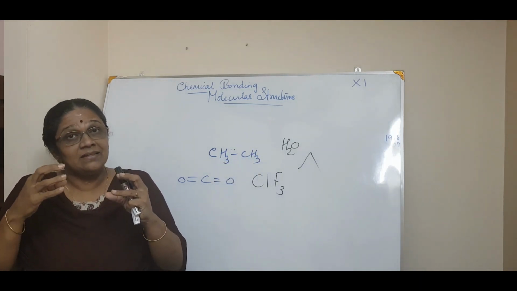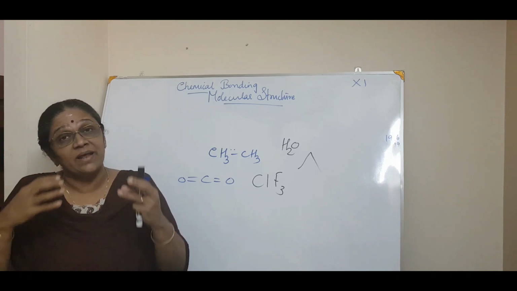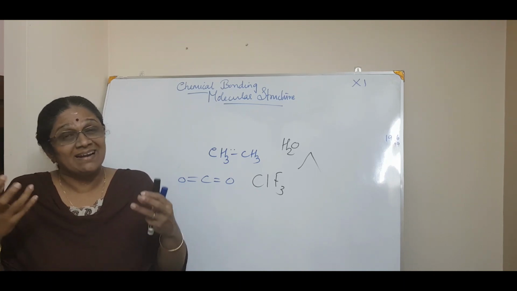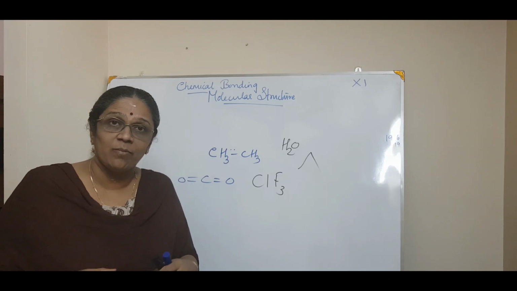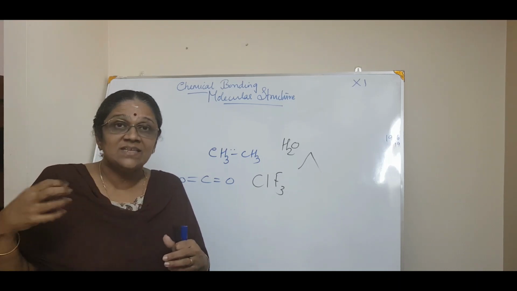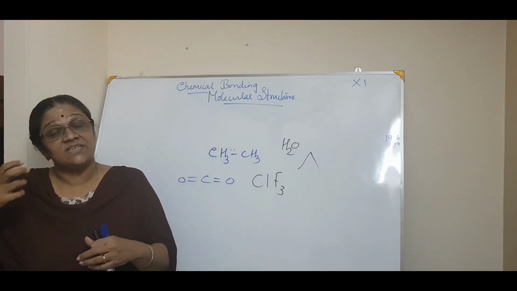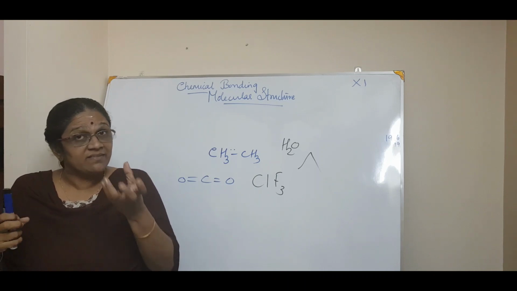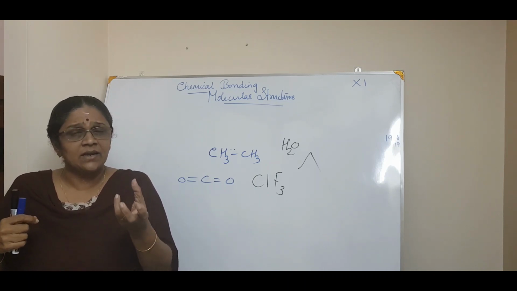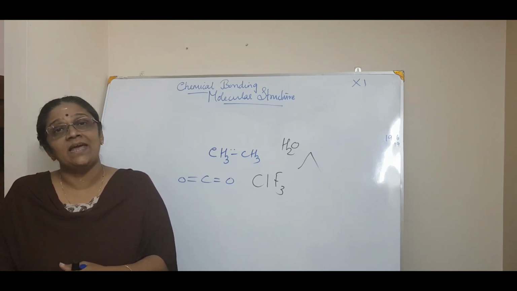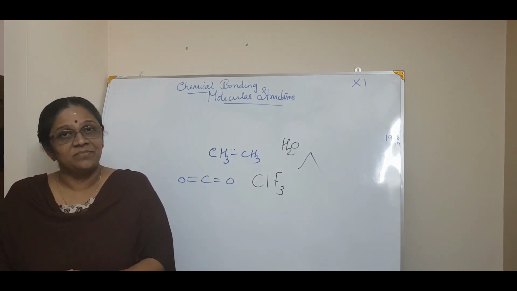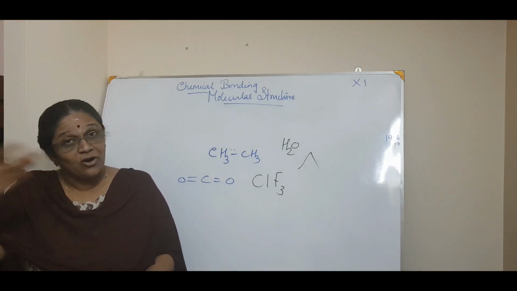In reality, bond pair and lone pair repulsions happen. Then the attraction is more in some compounds. All these things come across. And also we have studied earlier that there is an octet theory which says that only an octet makes a compound stable. Here we are going beyond that.